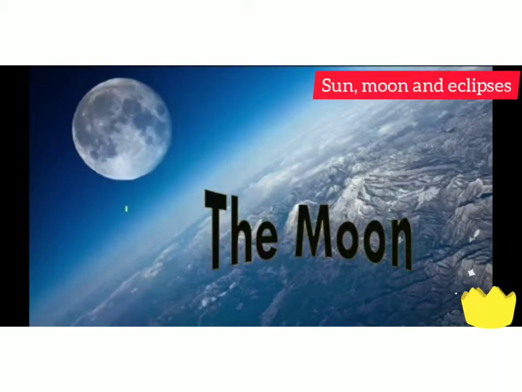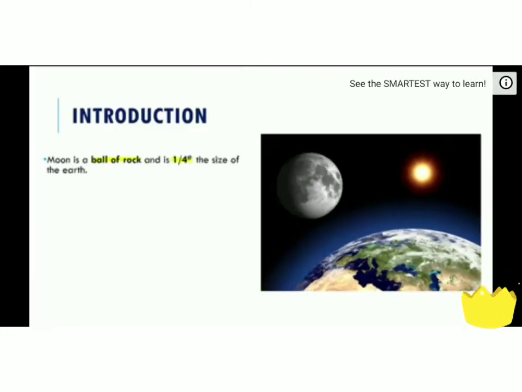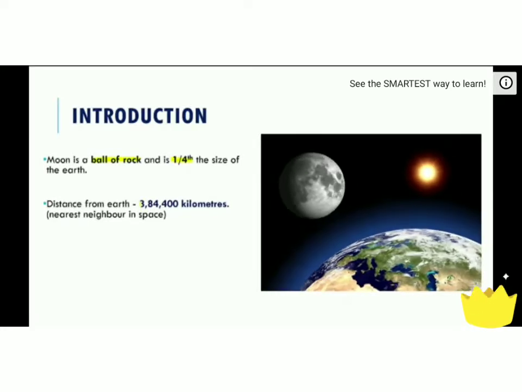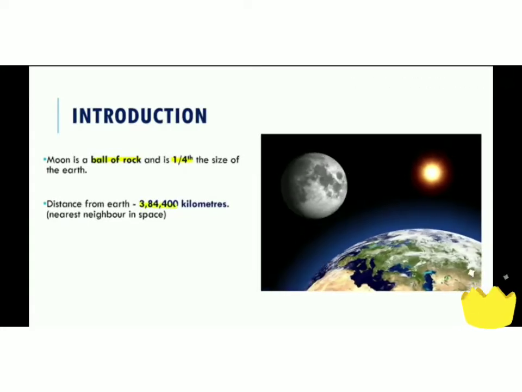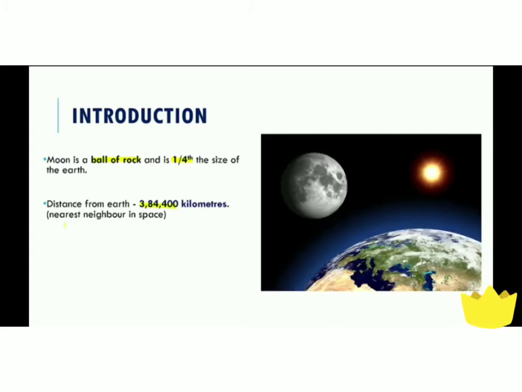So start with moon. Moon is a ball of rock and is 1/4 the size of the earth. Its distance from the earth is 3,84,400 kilometers. This is the nearest neighbor of the earth in space.